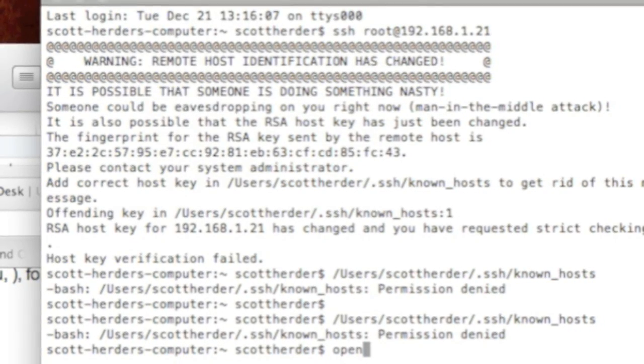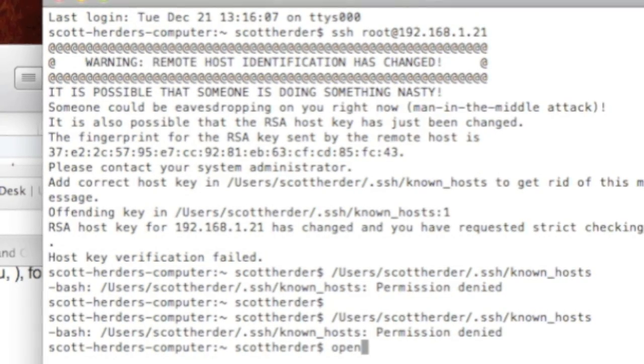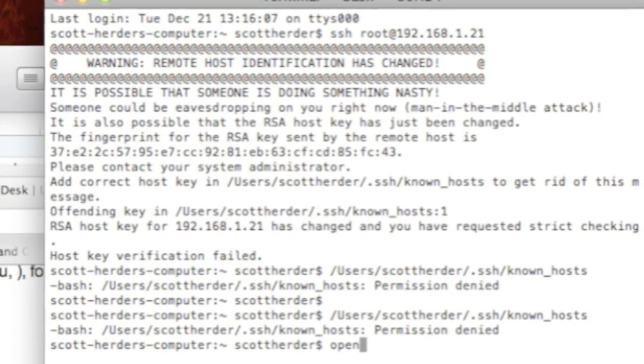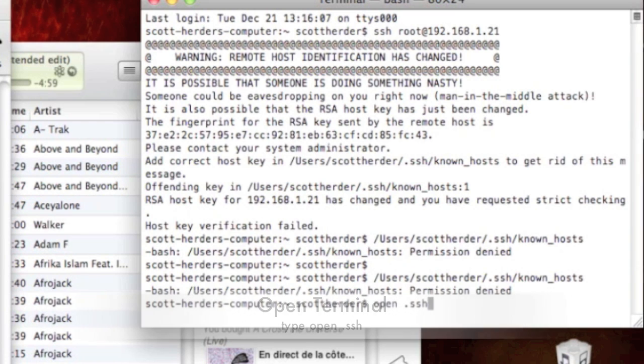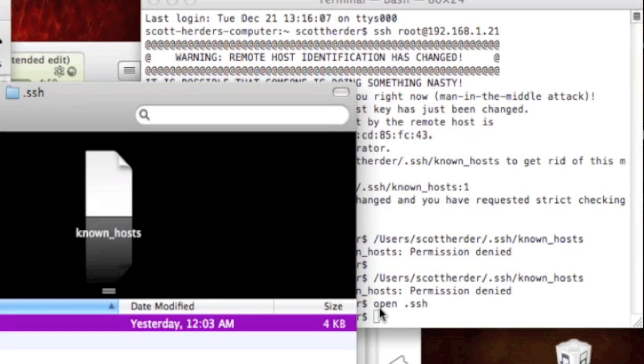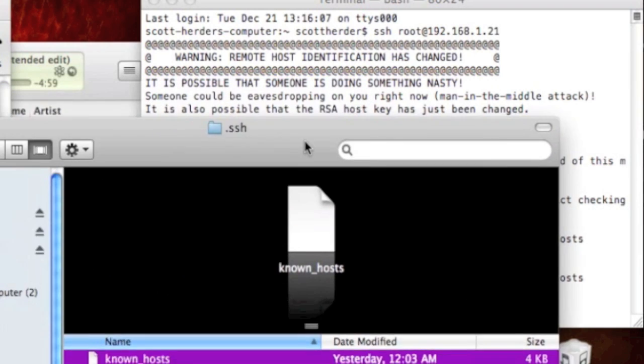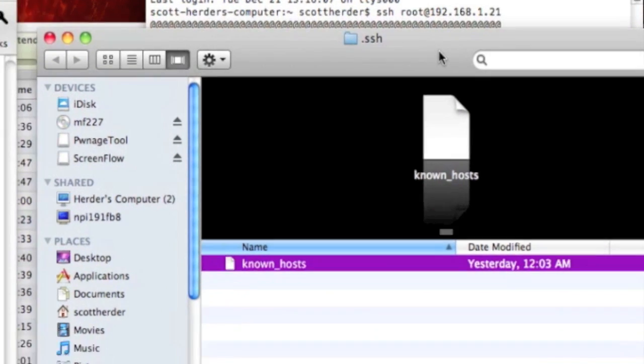Today I'm going to be showing you how to fix this warning error: Remote host identification has changed when SSHing into your Apple TV. The fix is very simple. You just go into terminal and type open .ssh. Then you will find this known hosts file and you will put it in your trash.